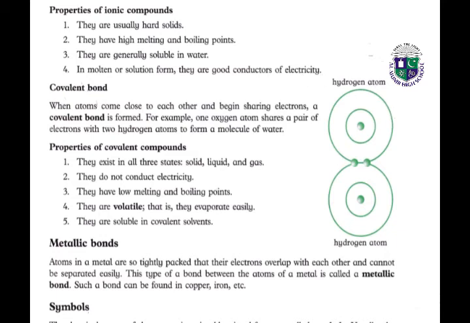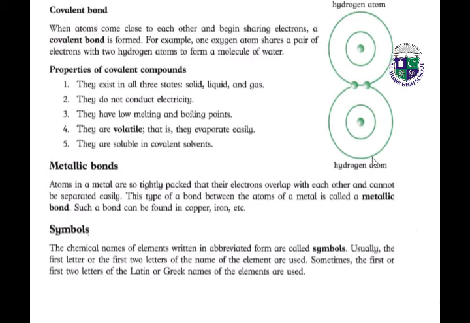Next type is covalent bonding. What is covalent bonding? When atoms come close together and begin sharing electrons. When they share their electrons or a pair of electrons, a covalent bond is formed. For example, one oxygen atom shares a pair of electrons with two hydrogen atoms to form a molecule of water.